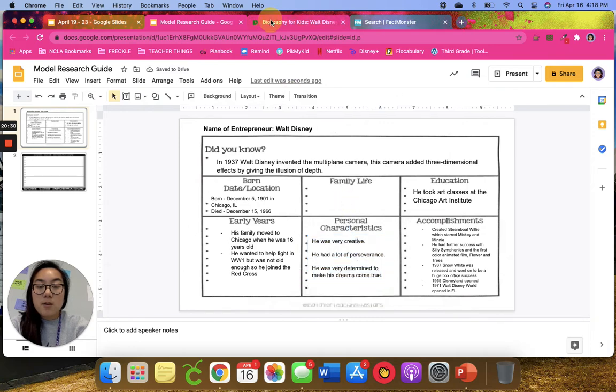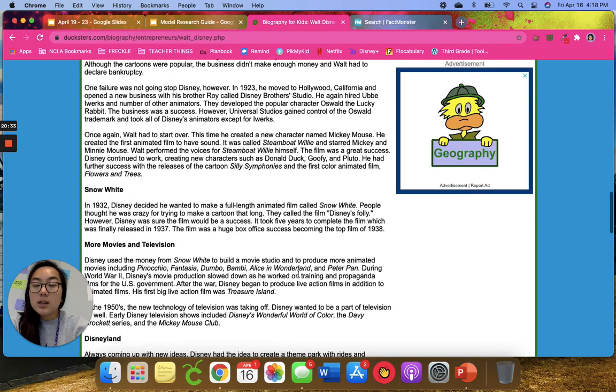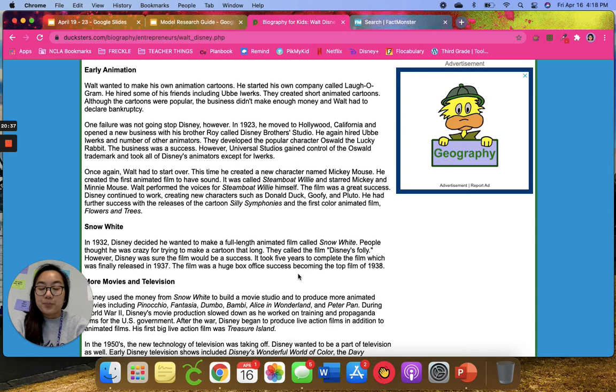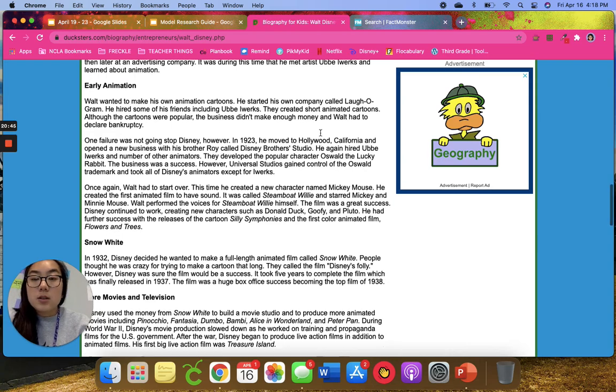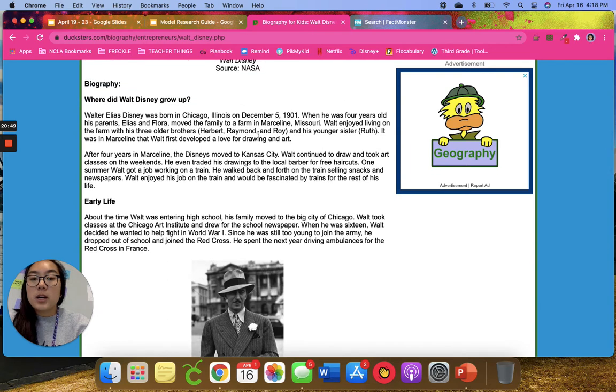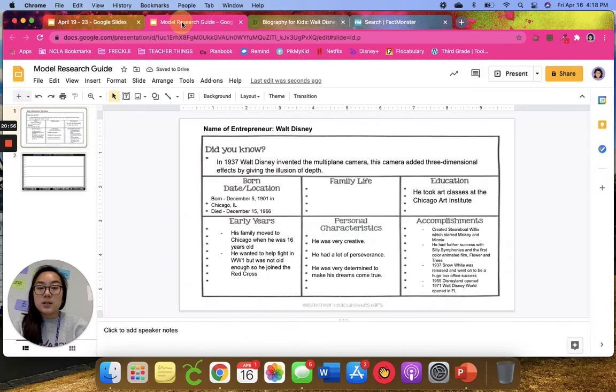And then family life. Again, we want to talk about this. He did move with his brother to make that Disney Studios. So for family life, I'm actually going to come back up here when he's talking about where he grew up, and I'm going to put that he has 3 older brothers and a younger sister.